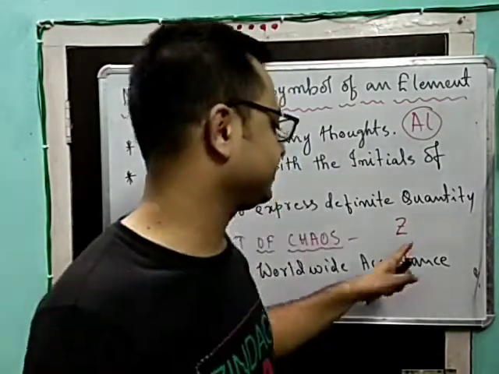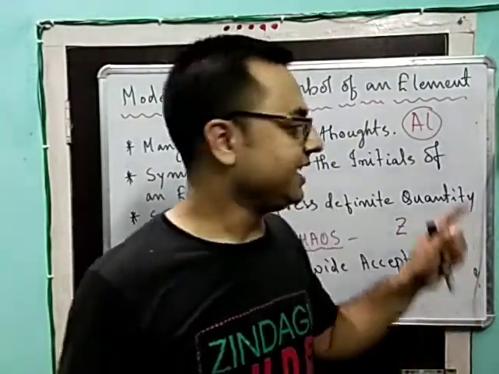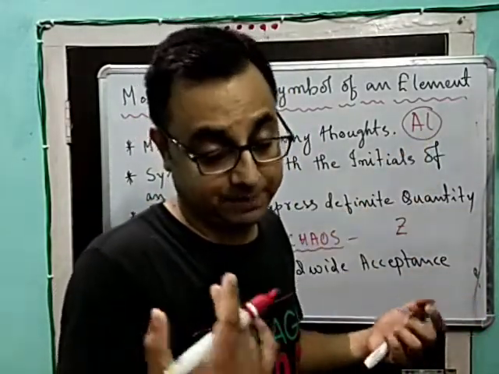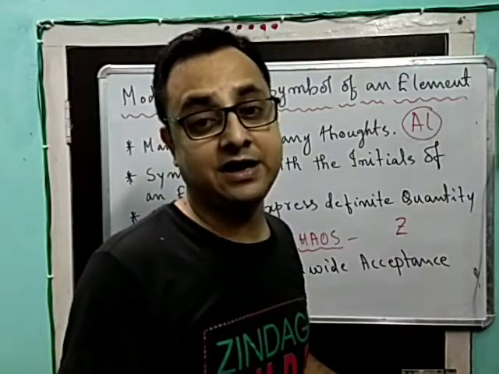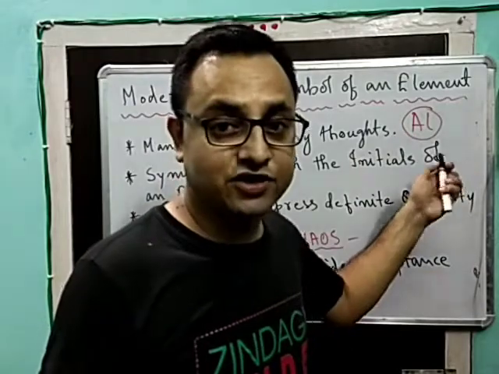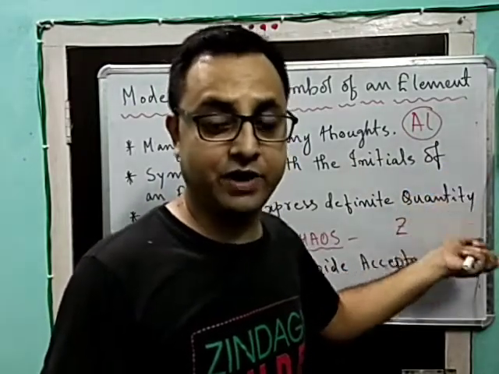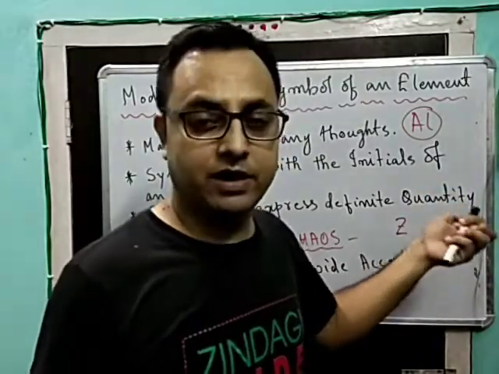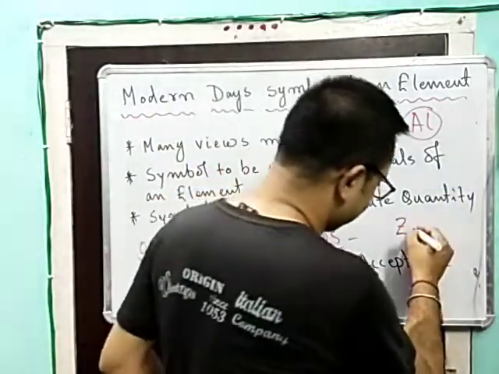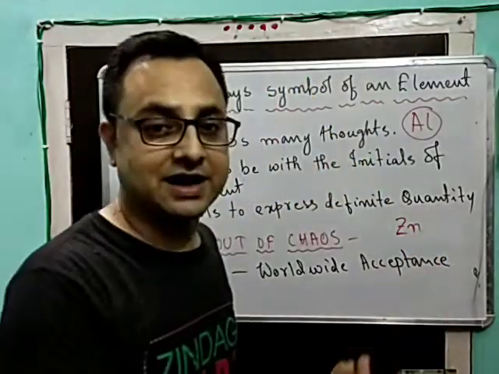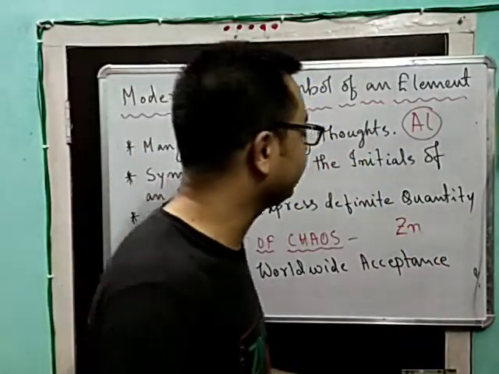It is not necessary to pick I from zinc, as we chose from aluminium. Aluminium is spelled A-L-U-M-I-N-I-U-M, so the second letter is L, and thus we put L. But it is not compulsory to always choose the second letter. We can take any letter, but it has to be written in small. Alright, Zn: the third letter is N, and thus we have written Zn.